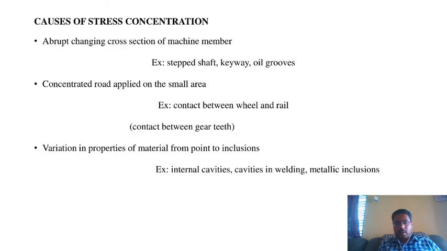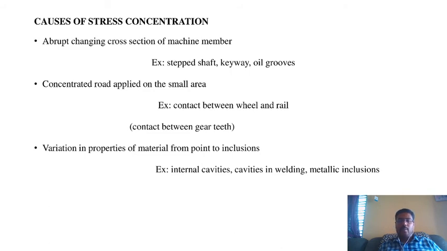Next is cavities in welding. When we start welding, a filler rod is applied on the material. Inclusions and scrap can be present in the weld area. If we weld continuously, there is no problem at all, but there is a chance of sudden breaking. Automatically, air cavities or air pockets will occur in the continuous welding.